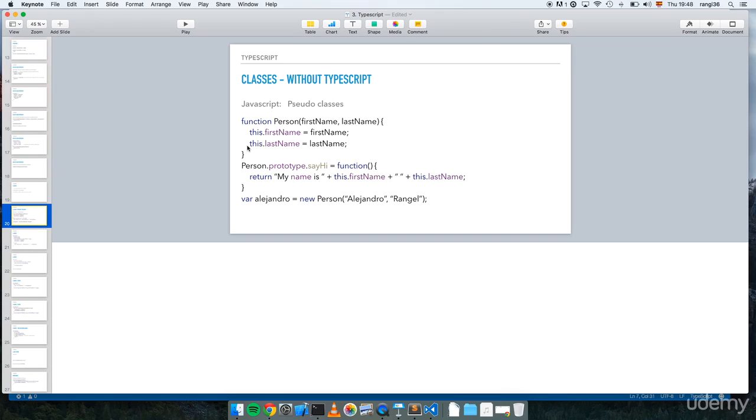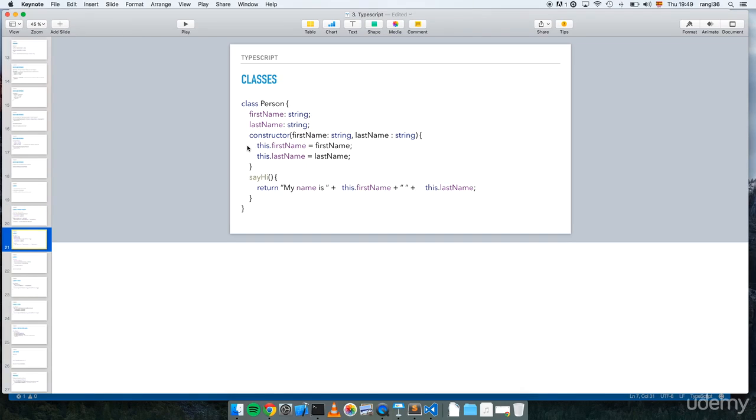First, this is how we write classes with normal JavaScript. So we use prototype, and does it look nice to you? For me, it's kind of confusing, really. I have been working with prototype for many years, and still today it's hard to read and to imagine, oh yes, this is a class, right? So with TypeScript, this is much cleaner and nicer. Even if you are a new developer, if you know what a class, a constructor, and methods are, this will be super simple to read.